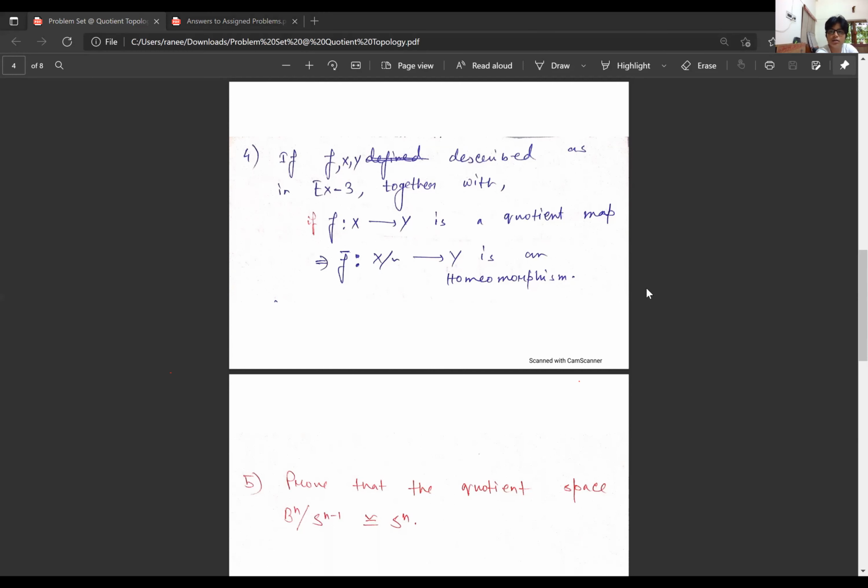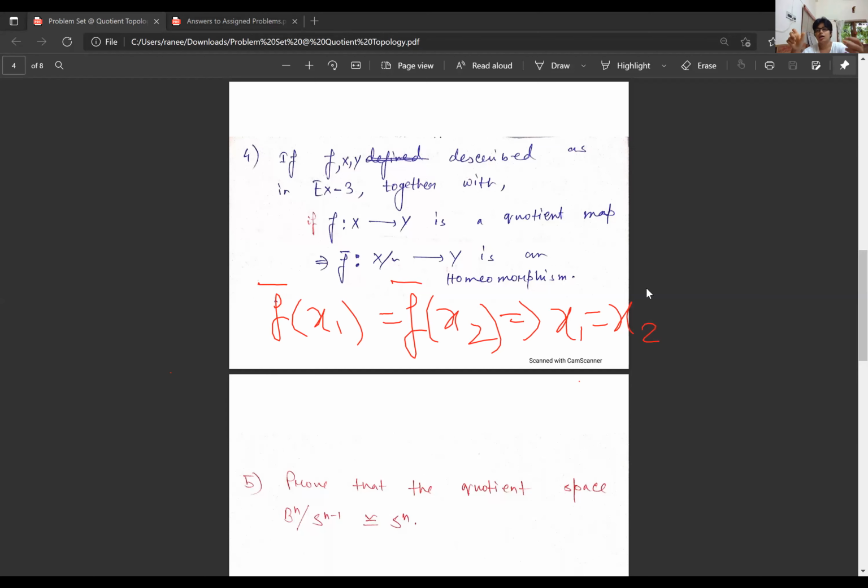Injectivity means that f bar of x1 equal to f bar of x2 implies x1 equal to x2, right? But f bar is constant on the equivalence class.